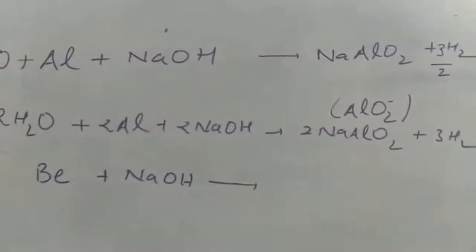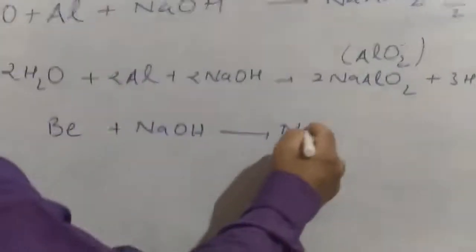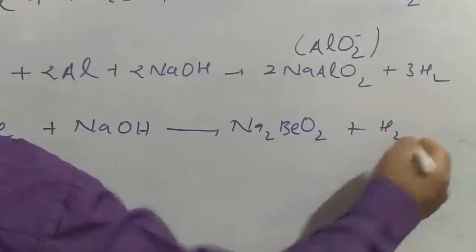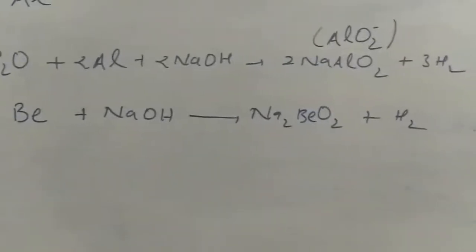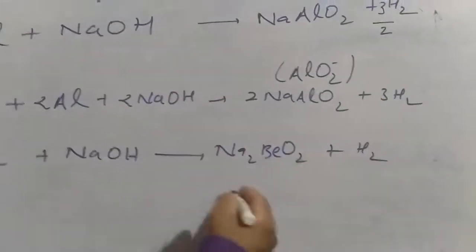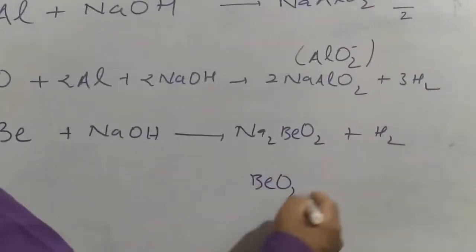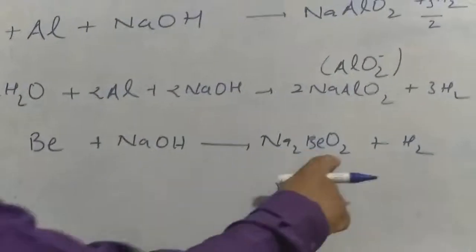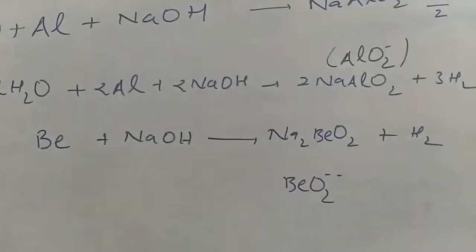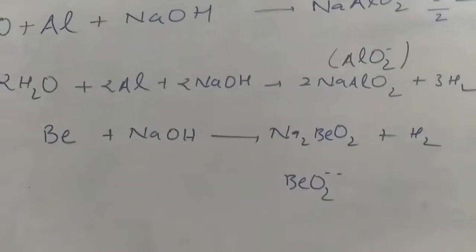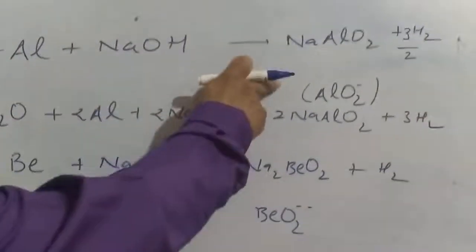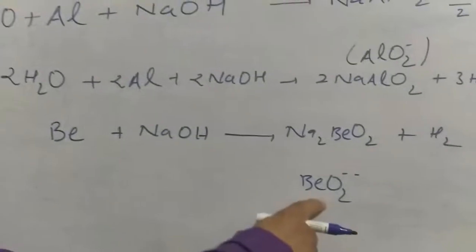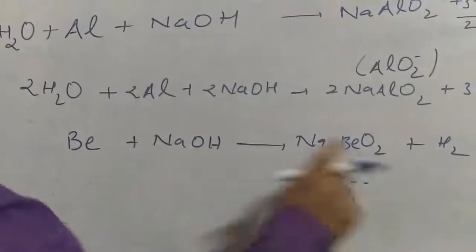Let's see what happened. Now here I got a product Na2BeO2 plus hydrogen gas. Now here I am introducing one new ion, BeO2 2 minus. This is the berylate ion. So the name of the compound is sodium berylate. So today you learn two new ions. One is the aluminate ion, the valence is 1 minus. One more ion, the berylate ion, and the valence is 2.